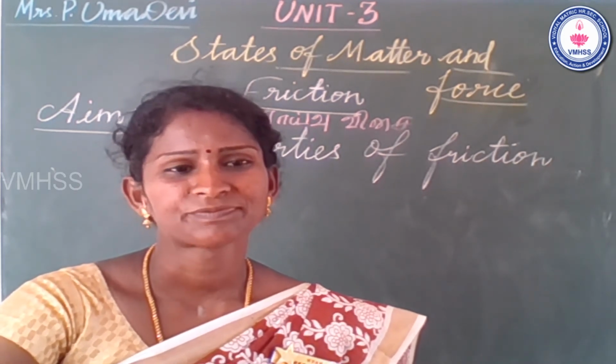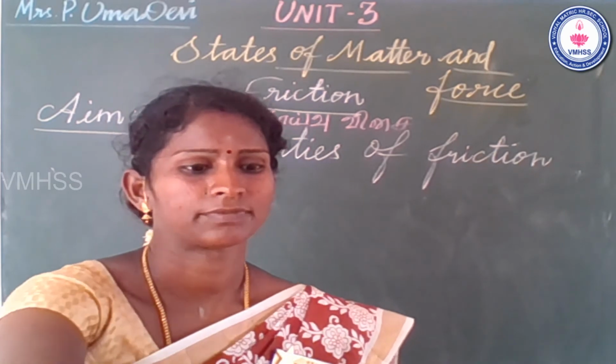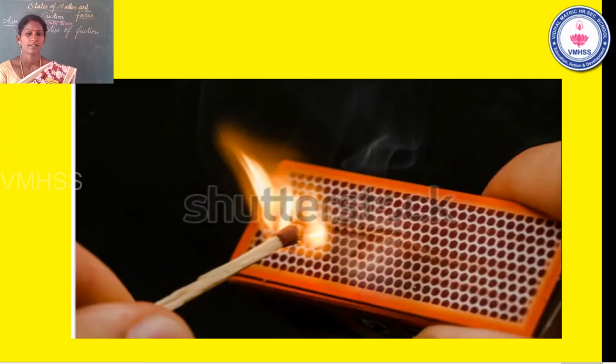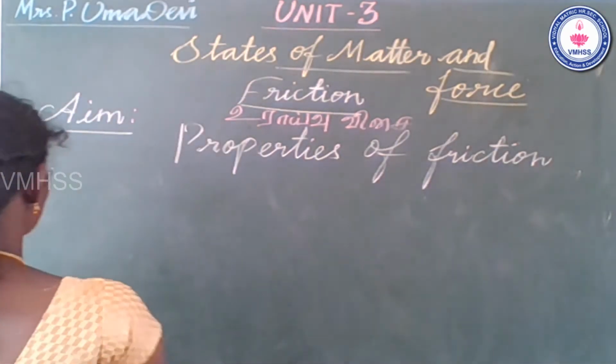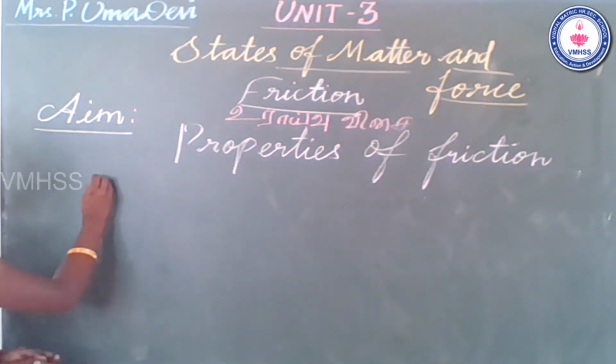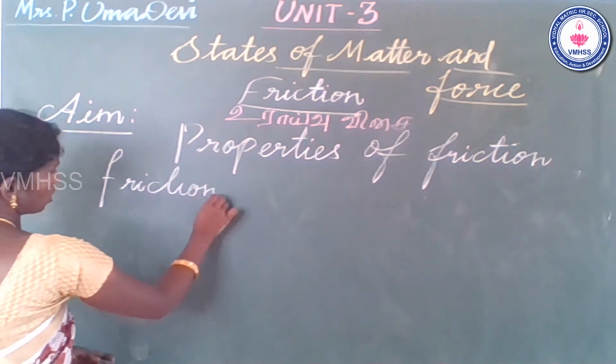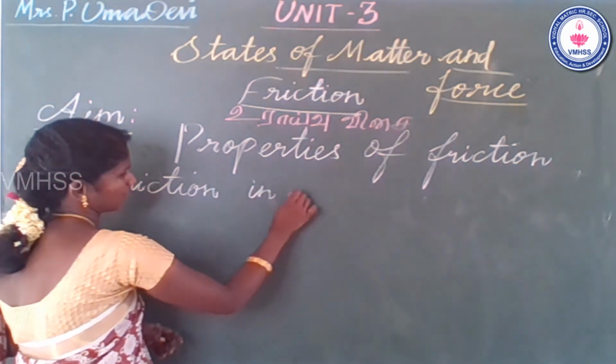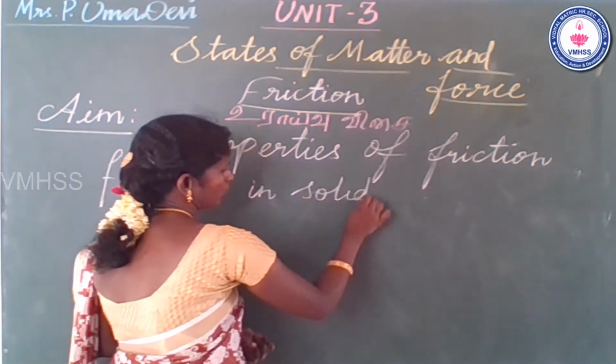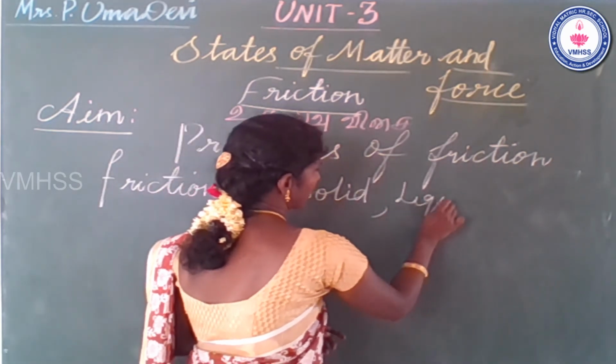Next one, see the slide. That one is an example of friction in solids. Students, the next concept is friction in solid, liquid and gas.